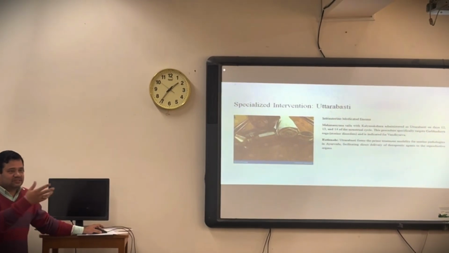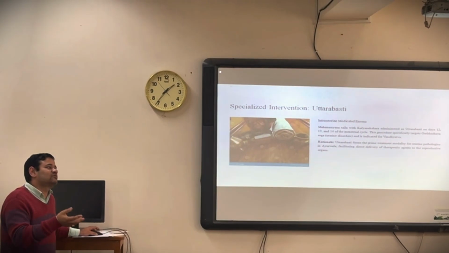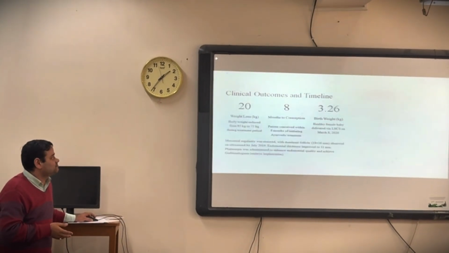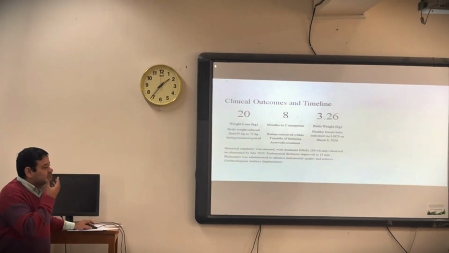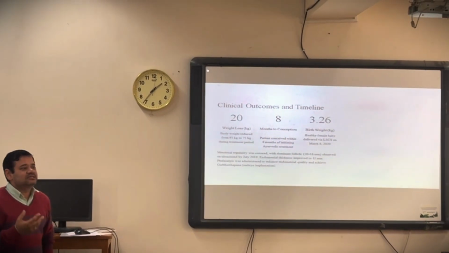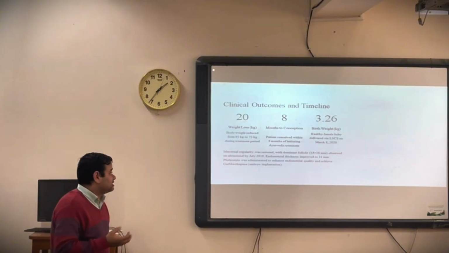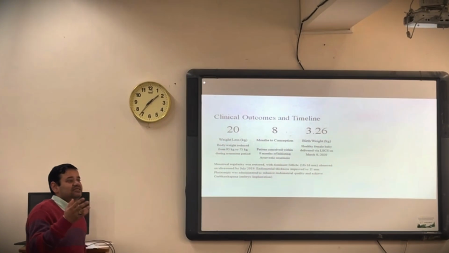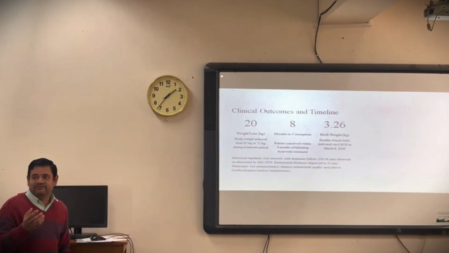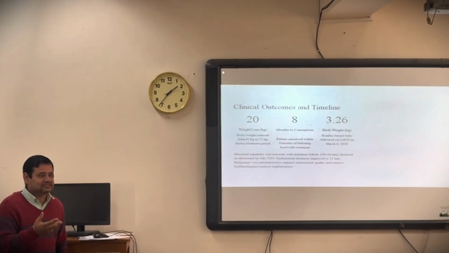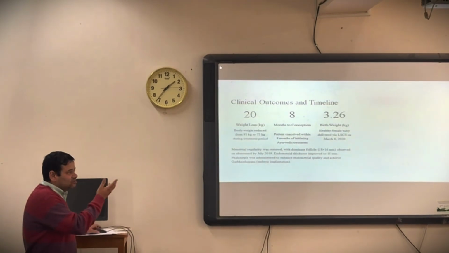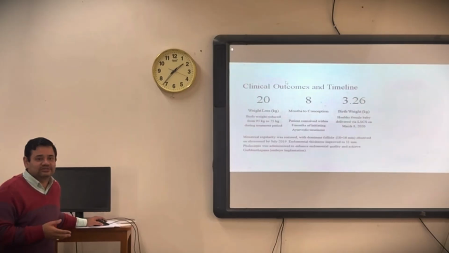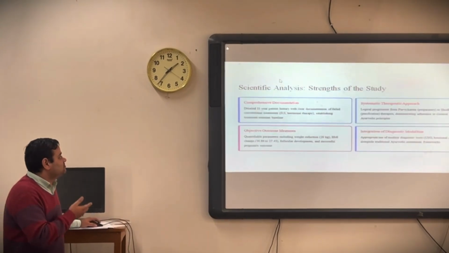We will discuss Uttar Basti separately later, sir. Why Uttar Basti? It is good in infertility of female patients. Then the clinical outcome: what was the basic outcome here? A rapid reduction of weight. At least 20 kg of weight was lost. Then she conceived: the couple had been infertile for 11 years, and within 8 months they got fertility, that is, she conceived. And the birth weight, a little more than normal by Indian standards, is 3.26, meaning a healthy baby was there.